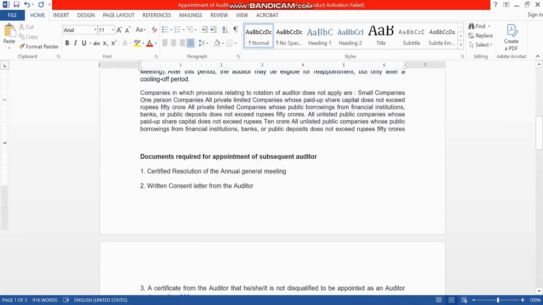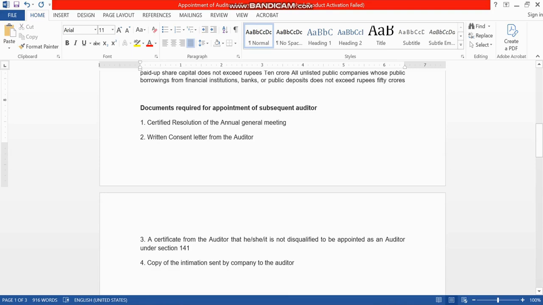Now, the documents which have to be filed are the certified resolution of the annual general meeting in which the appointment of the auditor is made. In this, the complete details should come: the name of the auditor, the term, the remuneration and everything.